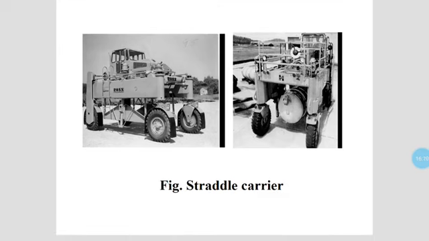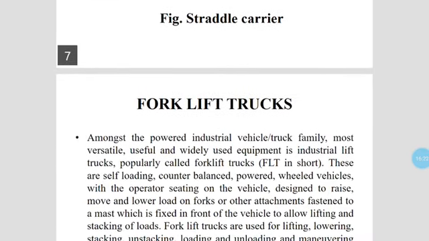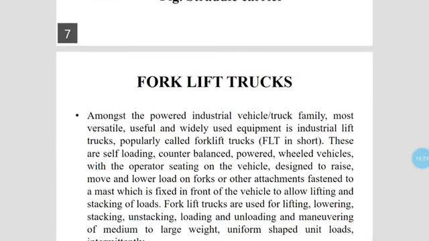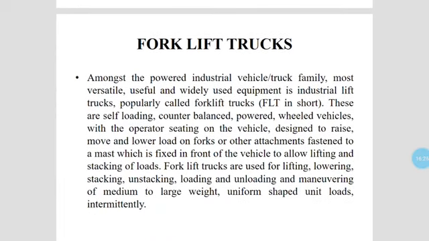During these procedures, shipping is done very easily, and straddle type carriers are used. Another essential thing is the forklift truck. Forklift trucks are very important equipment among industrial trucks, used for lifting, lowering, and also horizontal movement.